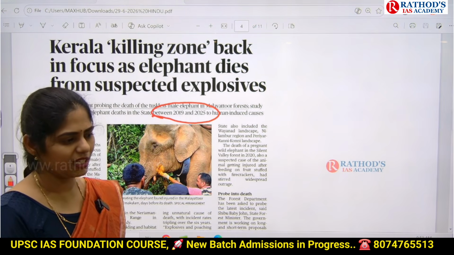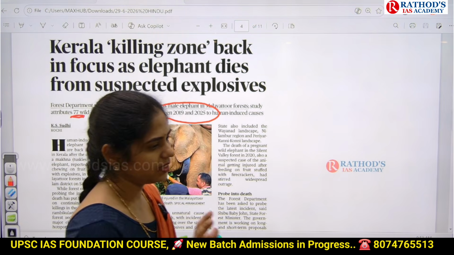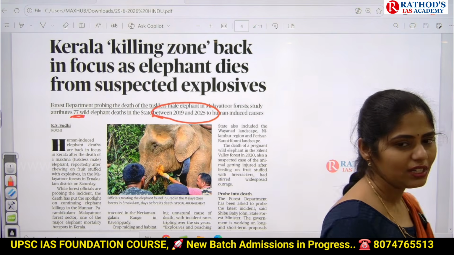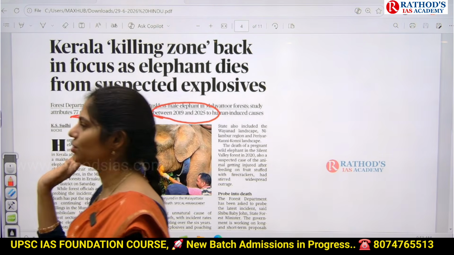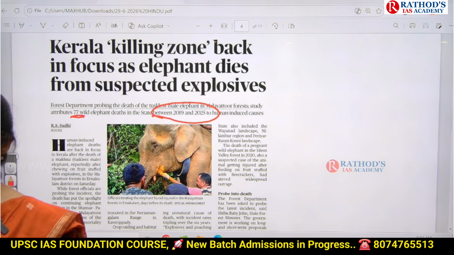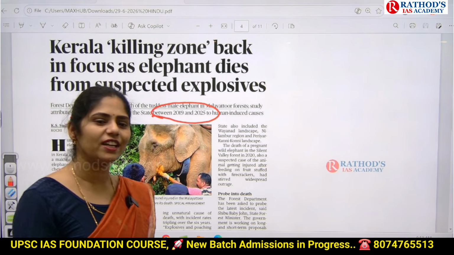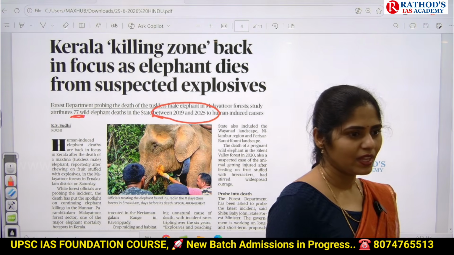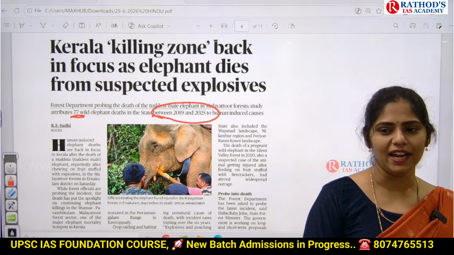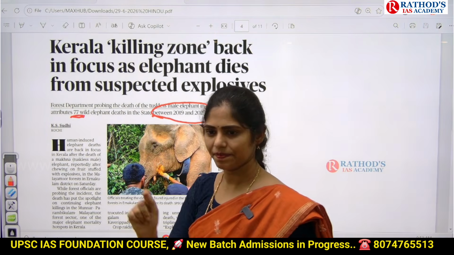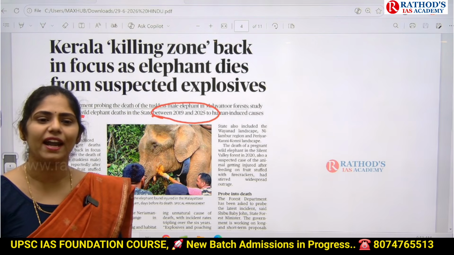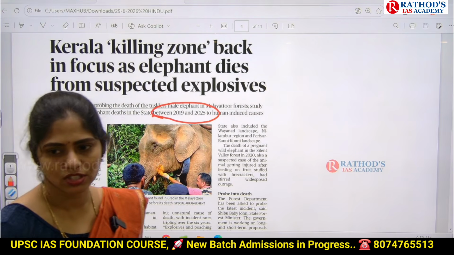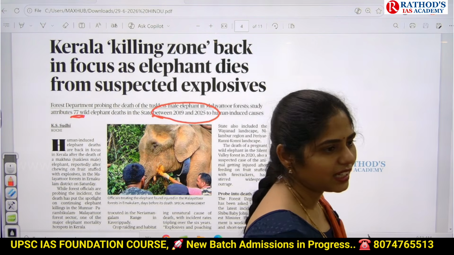And the next important thing is that the elephant feeds on plant products. Whenever it defecates, if rainfall happens, what happens? It will generate new plants. That will lead to the spread of plants in that area. So in that way, it will be helpful for maintaining plant biodiversity in that forest region. And next, any other?